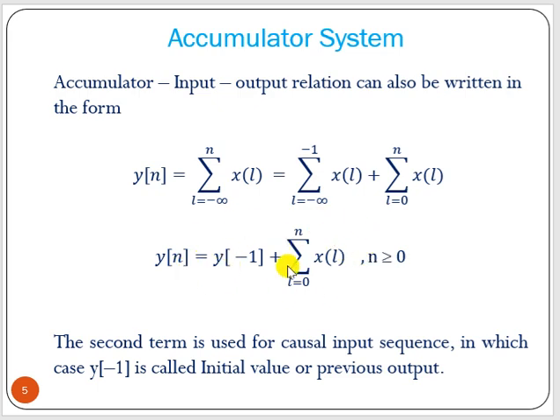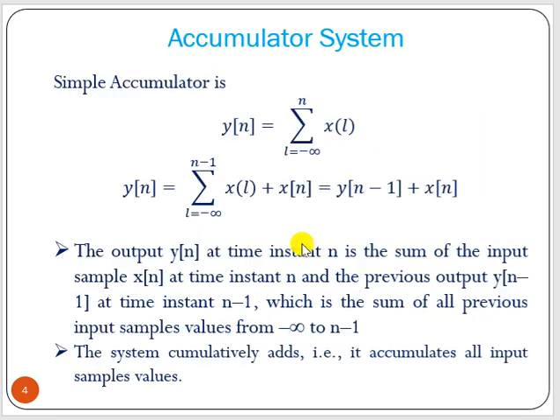This is also causal, but this one is not causal. This part is not causal, but this one becomes causal. The same with the simple accumulator: if you represent it by the summation from minus infinity to n, it is non-causal. If you represent it by this difference equation, this is a causal system now, and this is recursive.